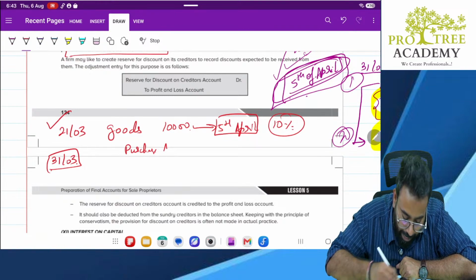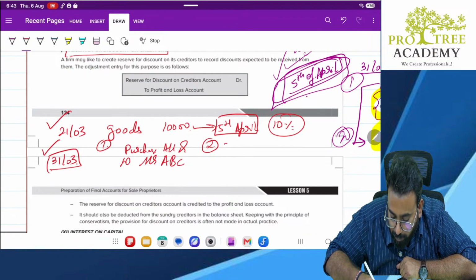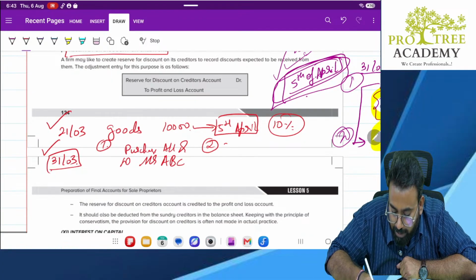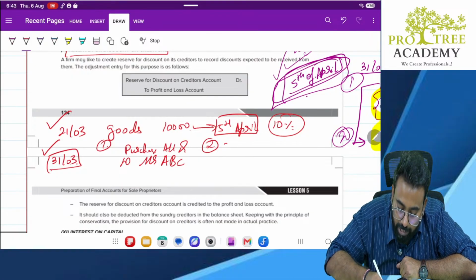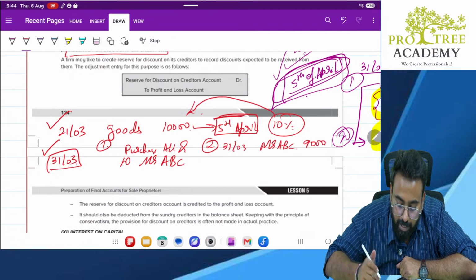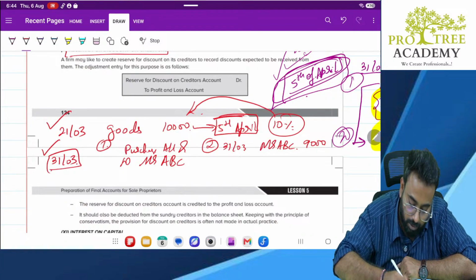Now suppose I made the payment on 31st March. So what is the entry I will pass? Mr. ABC account 9,000. Sir, why 9,000? I am going to get a discount of 10%, correct or no? If you make the payment before 5th April, you will get a discount of 1,000 rupees.